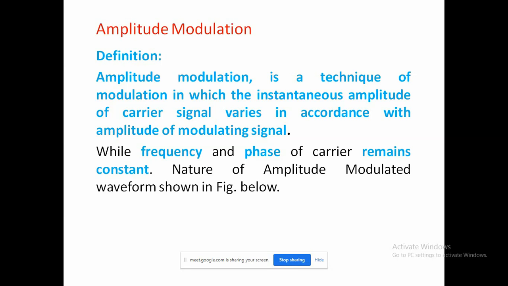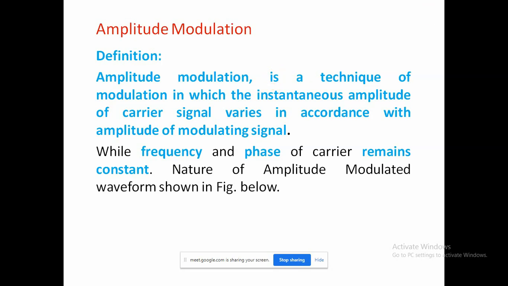On the screen itself the definition is given. Amplitude modulation with full carrier is also called AMFC, because here we are adding the signals EC plus EM, the amplitude of the carrier and the amplitude of the modulating signal.